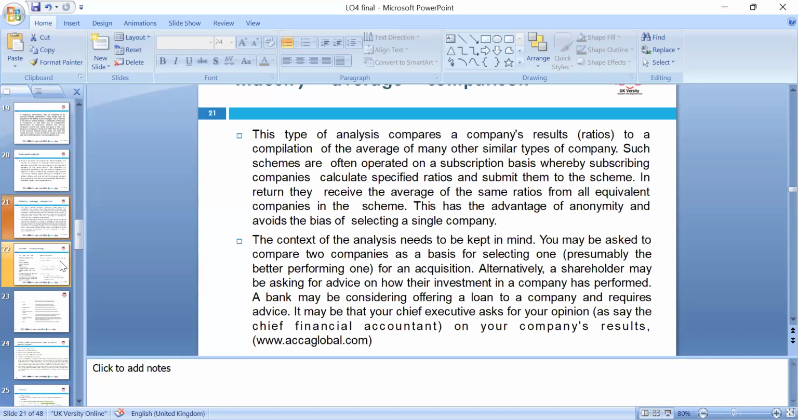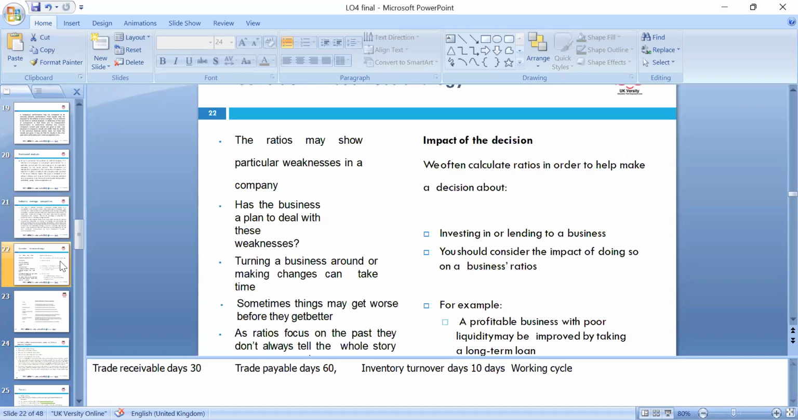We can look at the financials and compare your company's results. The ratios show the particular weakness of the company and how well the business is planned. These have an impact on decisions and strategies, such as trade payable days and inventory turnover days. Overall, we can say this is the working capital cycle.